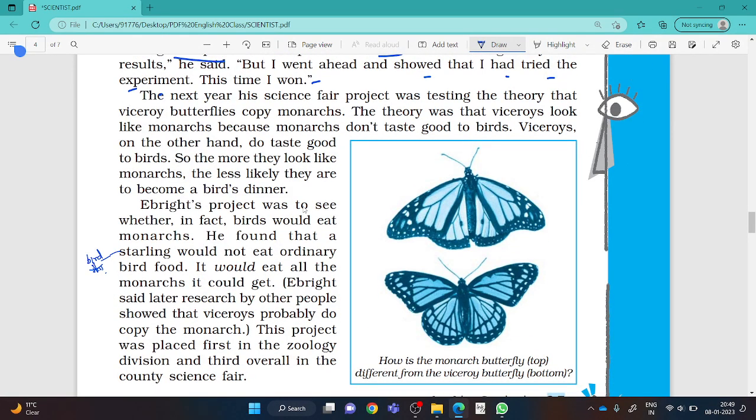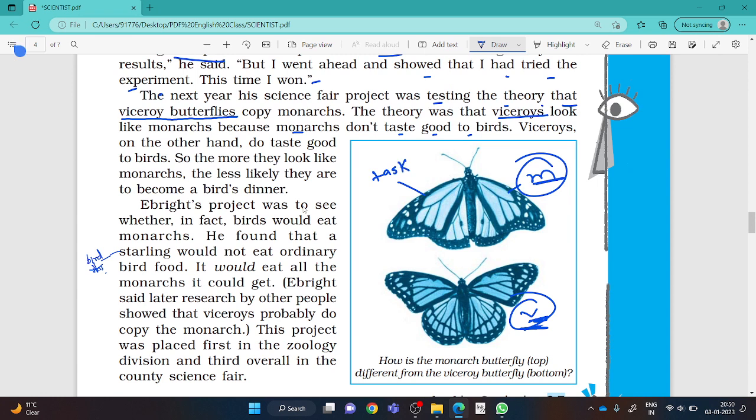Actually, this very paragraph is more important. Try to understand. The next year, his science fair project was testing the theory that, underline this line everyone, Viceroy butterflies copy monarchs. This is the monarch butterfly; both look the same. The viceroy butterfly tries to become like the monarch. The theory was that viceroys look like monarchs because monarchs don't taste good, means tasteless.